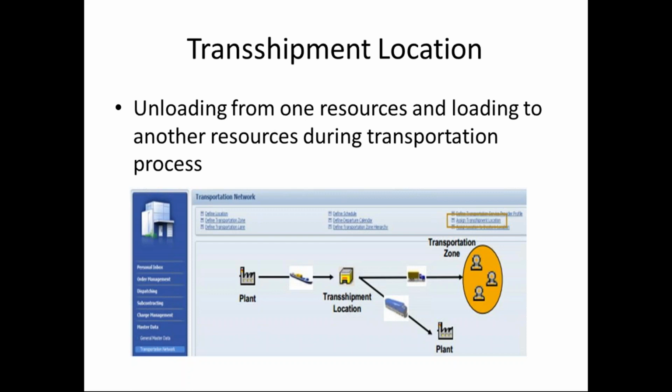For example, you are sending by air, but you identify that the ocean scenario will be much cheaper, so you will go with the ocean. Based on this transshipment location, the charges will decrease. If you send the material from Bangalore to Kolkata via air, the transportation cost will be more, but via ship it will be very less.